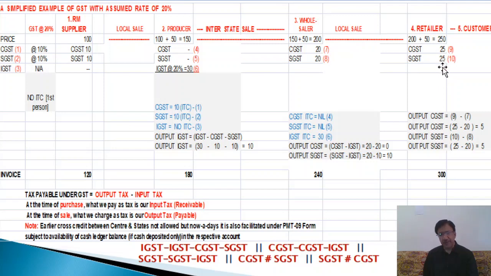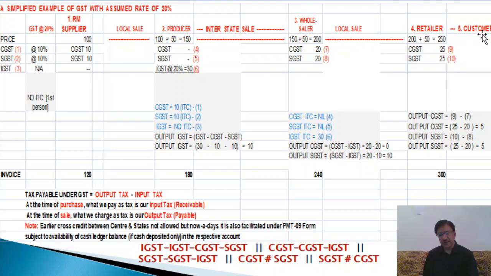So 50 will be divided equally between the central and state. Out of 50, 25 will go to the center and 25 will go to the state. We can take half of the 20% tax, so 10% state and 10% central. In this way we can divide, but it should always be equal. So 25. Now you see CGST, this is payable to whom? CGST 25 is payable to the central government. SGST 25 is payable to the state government, because this is on sale.